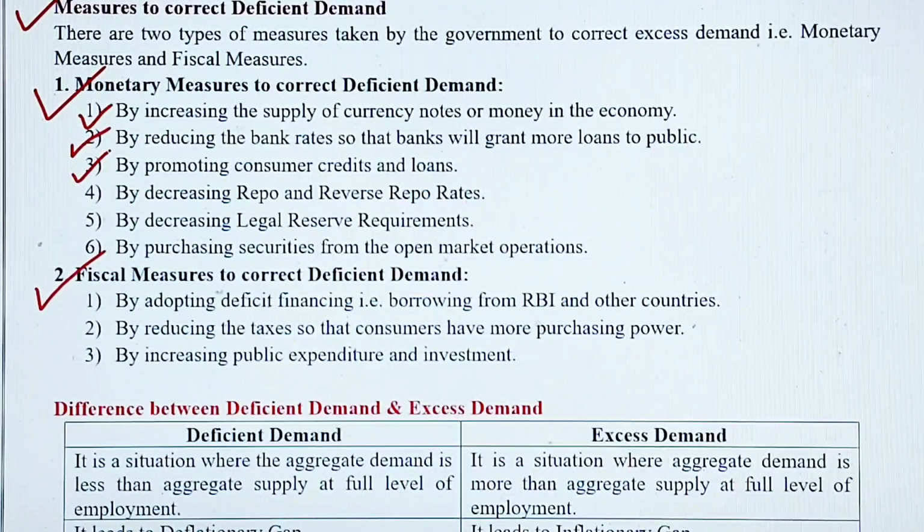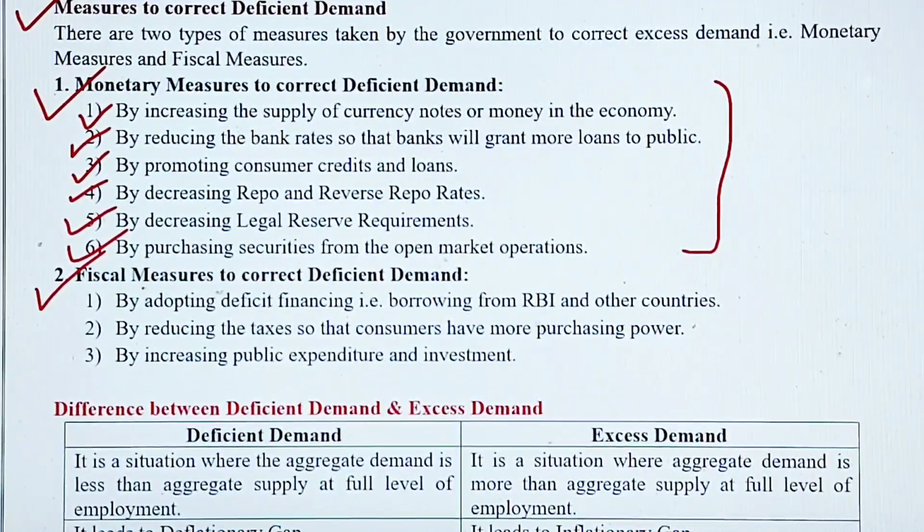Third one, by promoting consumer credit and loans by the commercial banks, by decreasing the repo and reverse repo rates, by decreasing the CRR and SLR ratios, and by purchasing the securities from the open market operation. So in this way, the RBI and the government can increase the supply of money in the market, and thereby that will increase the purchasing power of the consumers.